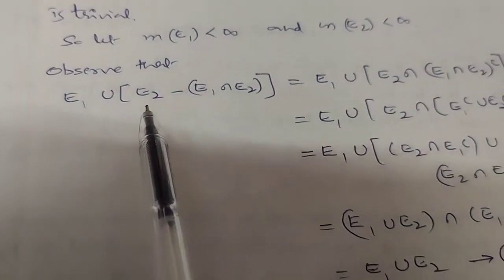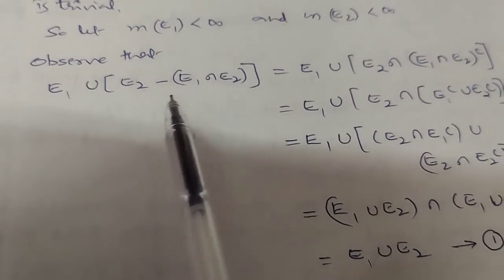So you call this number 1. Now we can see that E_1 as well as E_2 minus E_1 intersection E_2 are disjoint sets.